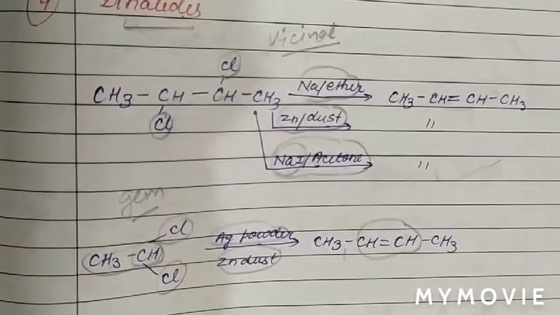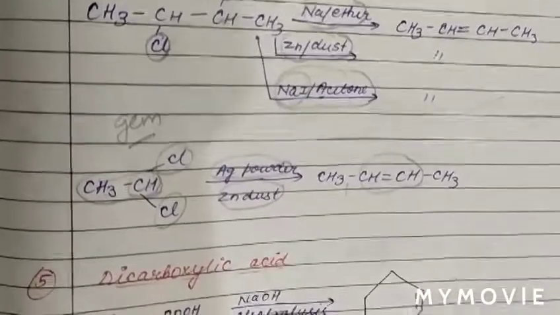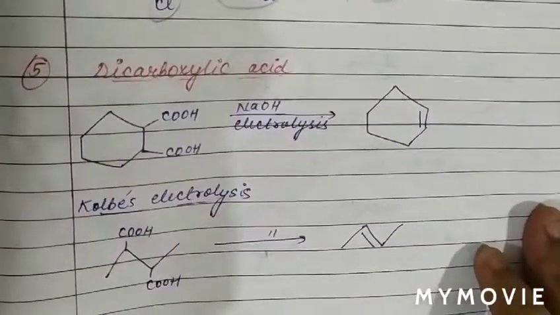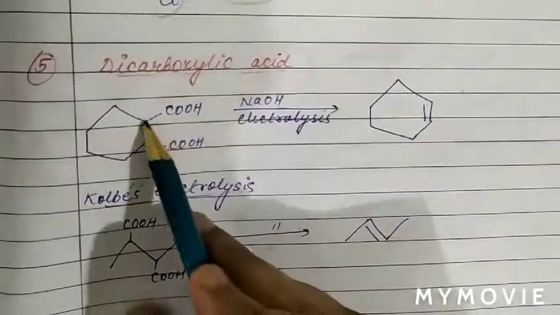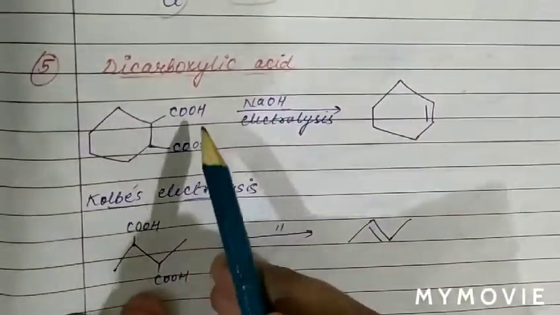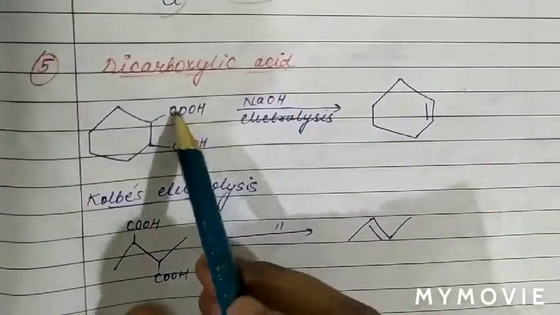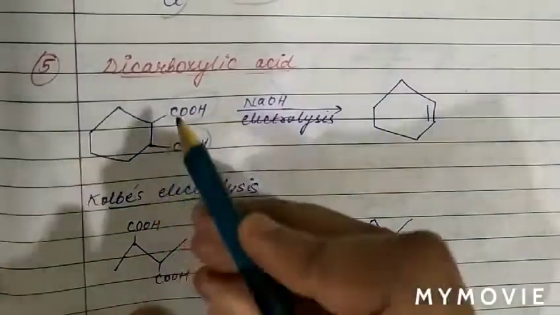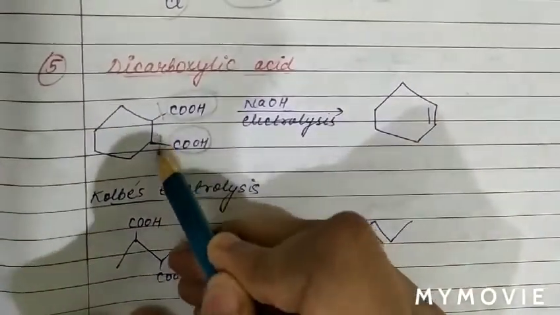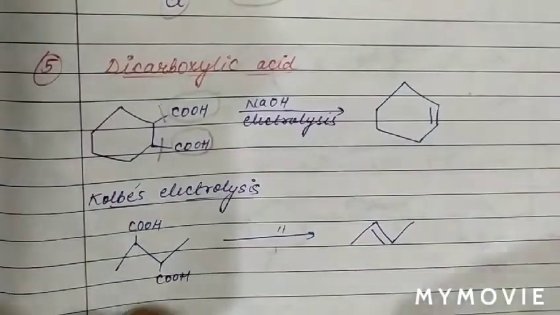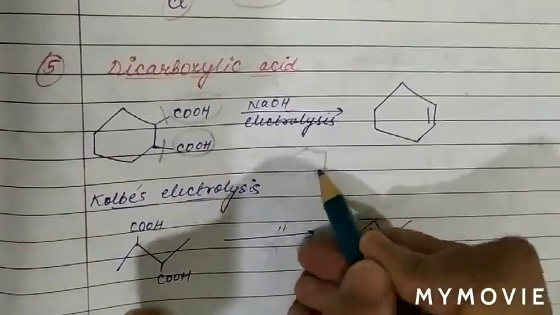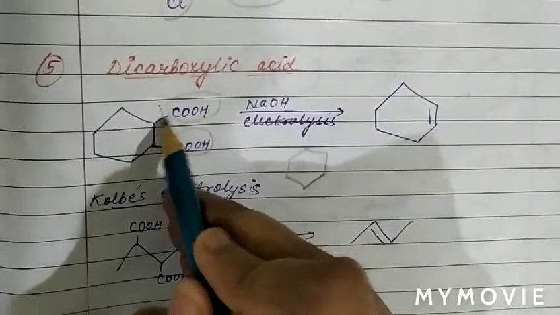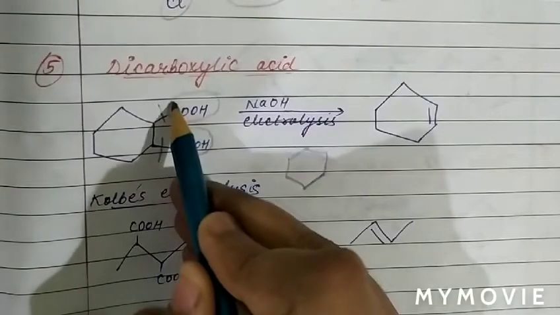Now we will discuss the preparation of alkene from carboxylic acid. This is basically a free radical based reaction. When dicarboxylic acids are used, as we can see, 2 carboxylic acids are there, therefore it is a dicarboxylic acid. Basically the bond breaks from this position. When one bond breaks, it is homolytic fission, 1 electron on this carbon and 1 electron on this.